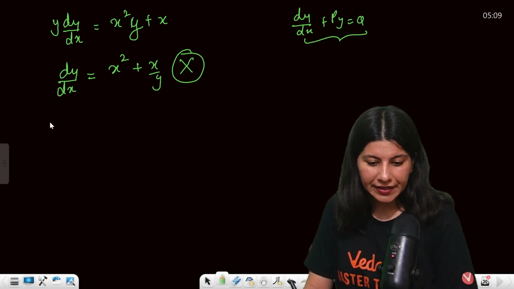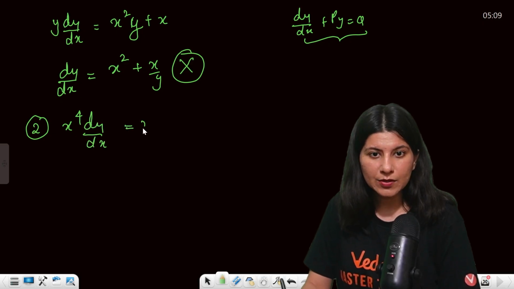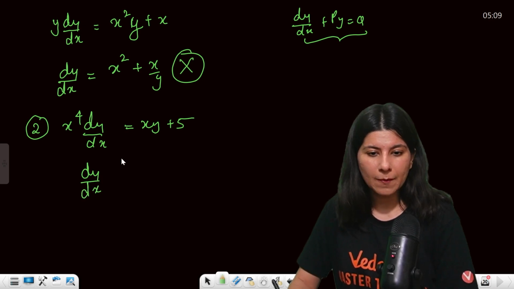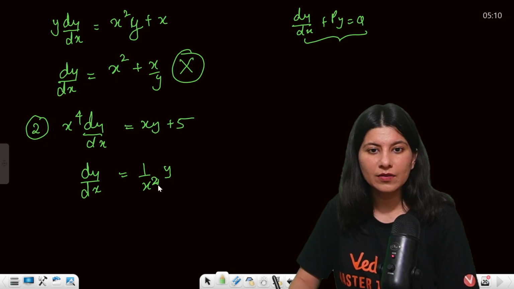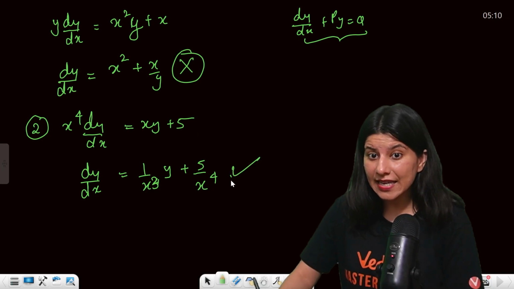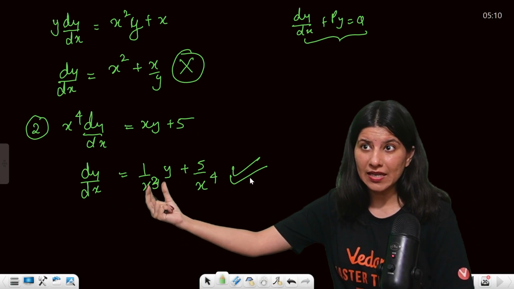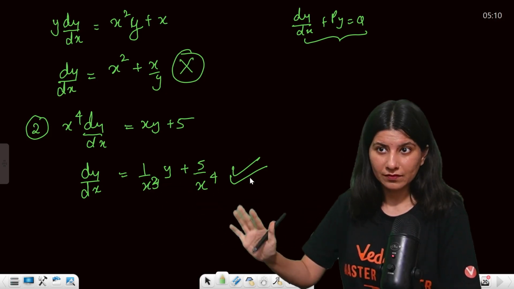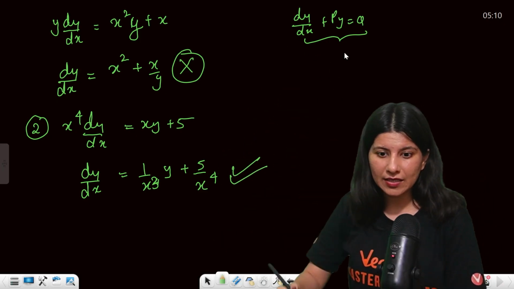And second is x raised to power 4 dy by dx equals xy plus 5. Is it a linear differential equation directly? So dy by dx is equal to 1 upon x power 4 times xy, this is x cube, plus 5 by x power 4. So understand, now this is, yes, dy by dx, if you shift this towards the left hand side, this will be a function of x times y, and on the right hand side clearly a function of x. Okay, so these two forms are absolutely matching with each other, right? Are you getting my point?